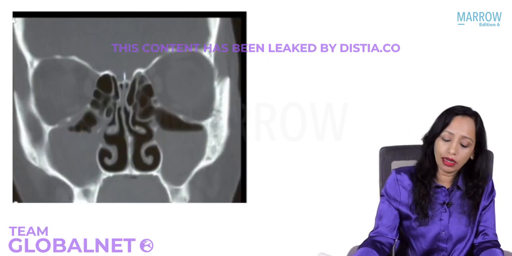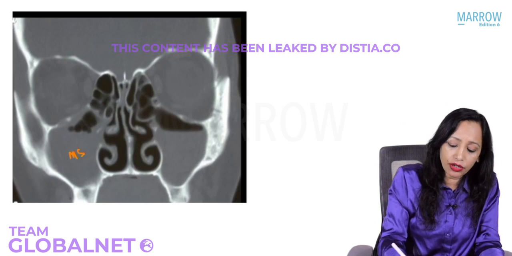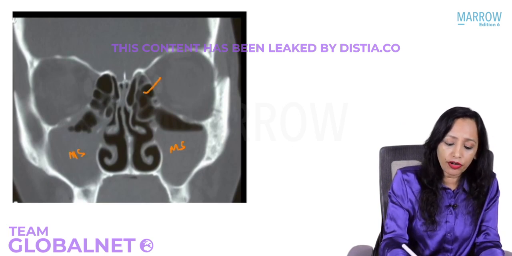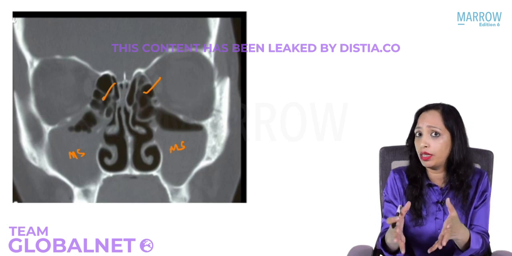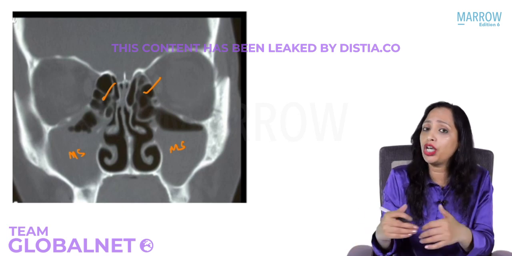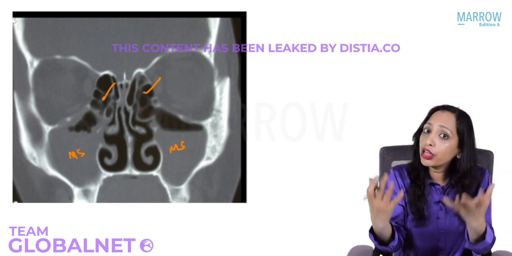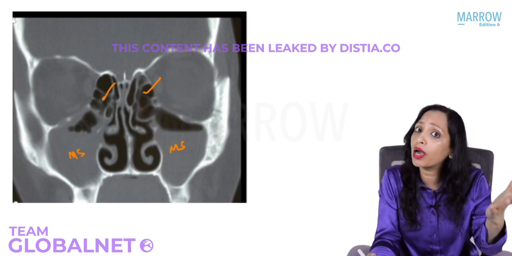So as we are seeing here, it is only the maxillary sinus involved. So only the maxillary sinus is involved. Ethmoids are clear. Then we can just limit our surgery to only the maxillary sinus. We need not go and open all the ethmoid air cells. We need not approach the frontal sinuses.